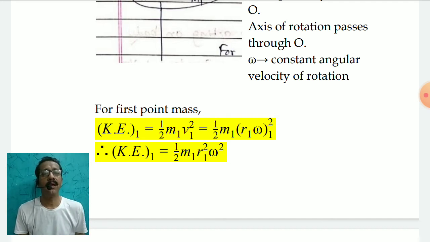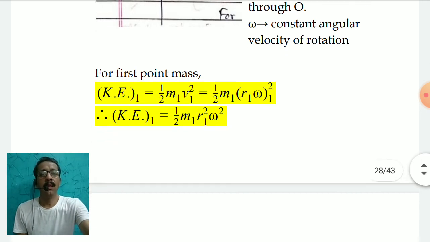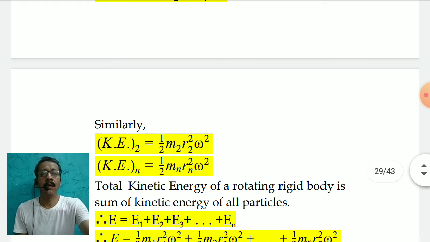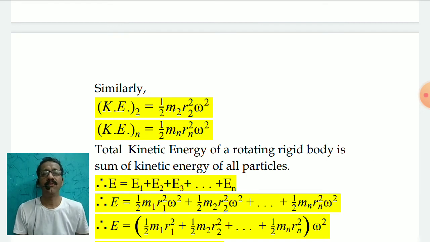So it will be half m1 into r1 omega squared, which simplifies to half m1 r1 squared omega squared. Similarly, for the second particle, kinetic energy 2 will be half m2 r2 squared omega squared. Kinetic energy of the third particle will be half m3 r3 squared omega squared. And similarly for the last nth point mass, the kinetic energy will be half mn rn squared omega squared.